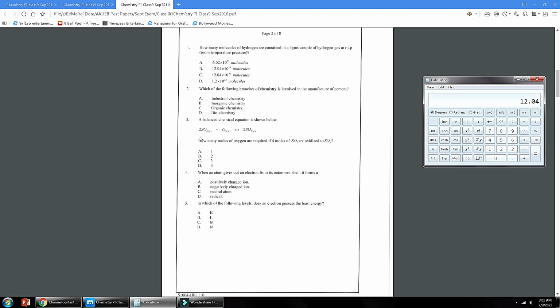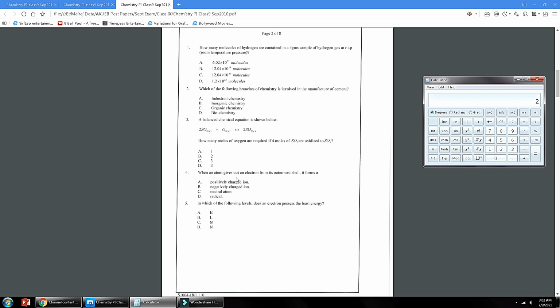You need to draw a relation between SO2 and O2. If 2 moles of SO2 are present, 1 mole of oxygen is reacting. So if there will be 4 moles of SO2, then definitely 2 moles of oxygen will be reacting. 1 divided by 2 multiply by 4. Answer will be 2. So correct answer is B, 2.